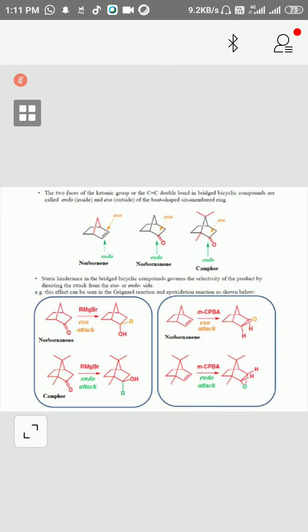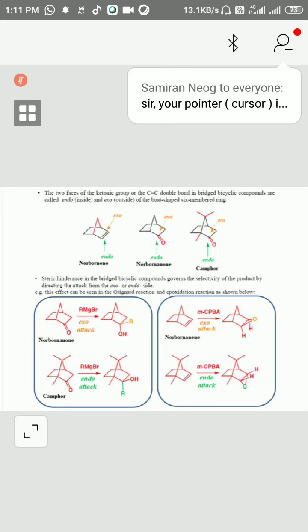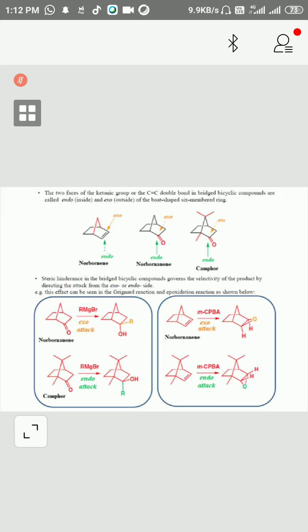So in this case, two faces of ketonic groups are there. What is the name of these two faces? For example, if the double bond is here, so this is endo, okay? Exo.